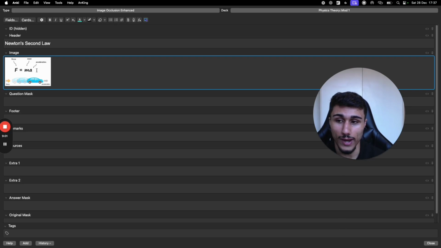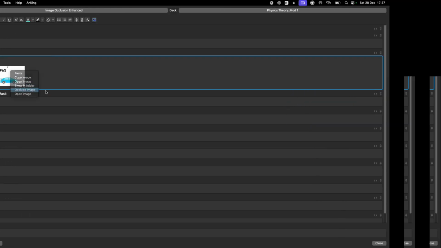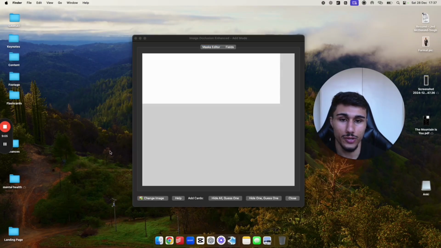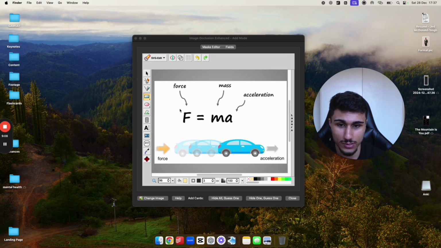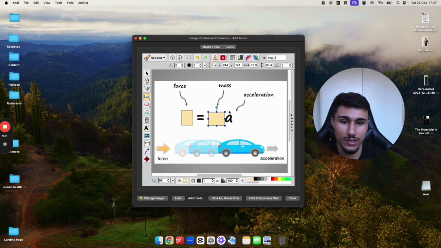I'm going to right click on occlude image. It's going to open it up here in a new window. Now this is where the occluding happens. Now you have so many different options here. You can blank out the whole thing. So what I would do is I'd do each one individually, and I'm going to show you how to group them all together. I've just picked this tool here. You can do different shapes as well. You can also write on it, but I wouldn't do that.